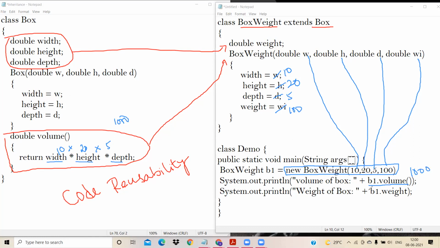Is that right? And next, what I'm trying to do is print b1.weight. And what's the weight I was assigned? It is 100 that I was assigned. The weight will be 100. So the output will be: volume of box colon 1000.